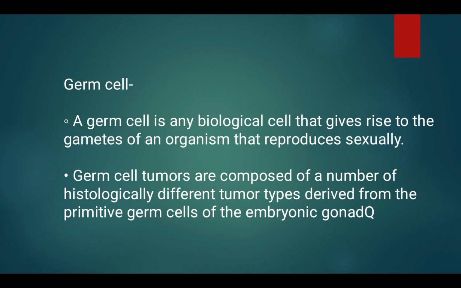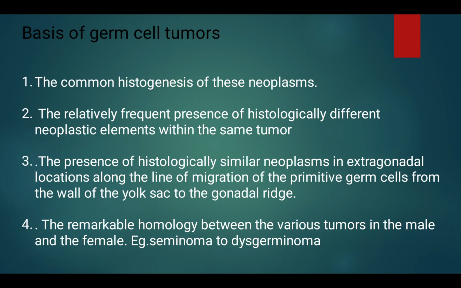A germ cell is any biological cell that gives rise to the gametes of an organism that reproduces sexually. And germ cell tumors are composed of a number of histologically different tumor types derived from the primitive germ cell of the embryonic gonad. Basis of germ cell tumors.